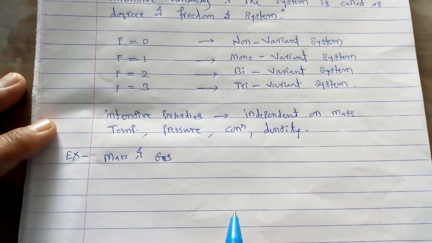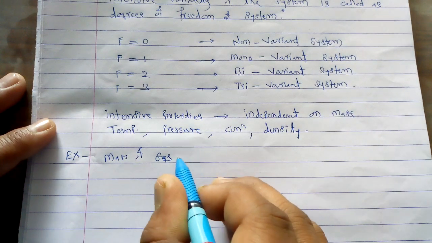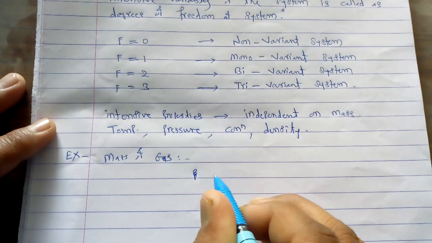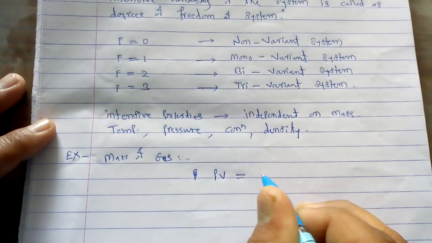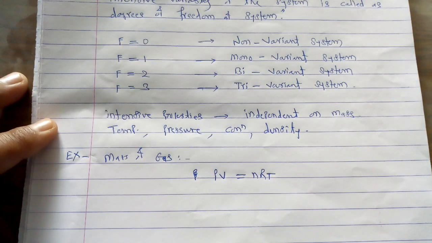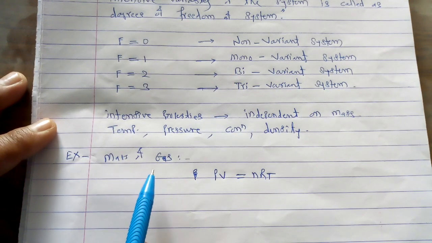At that time we have to use one equation. That equation is nothing but PV = nRT. This is the equation we use to correlate the different intensive properties of a particular mass of gas.